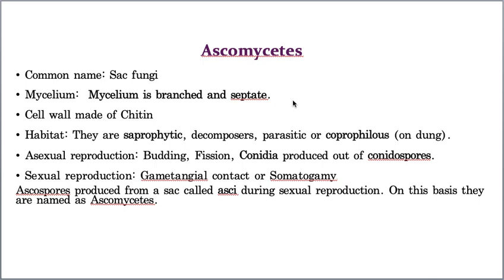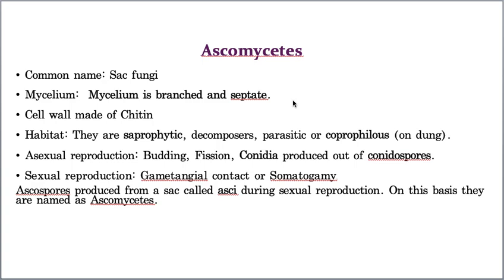Now let us discuss sexual reproduction. Sexual reproduction takes place by gametangial contact or somatogamy. Both types of sexual reproduction can be seen in Ascomycetes. Sometimes gametangial contact and some other times somatogamy. Like that, both types of sexual reproduction can be seen in Ascomycetes.